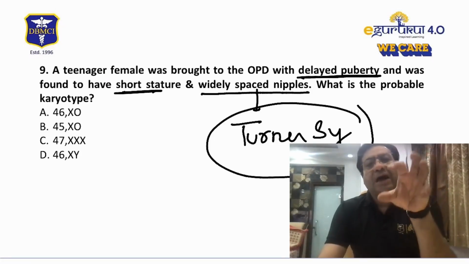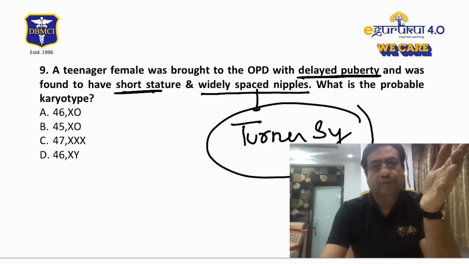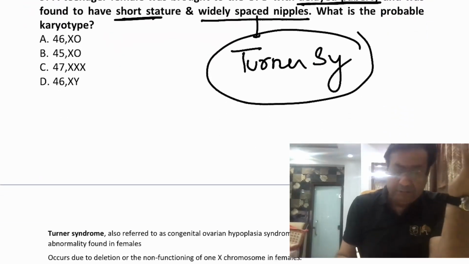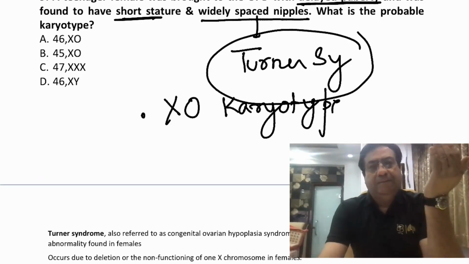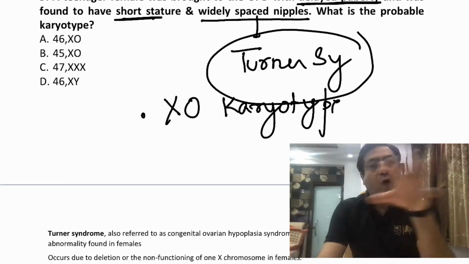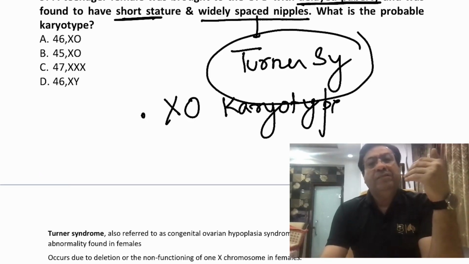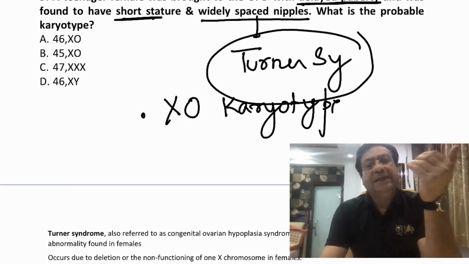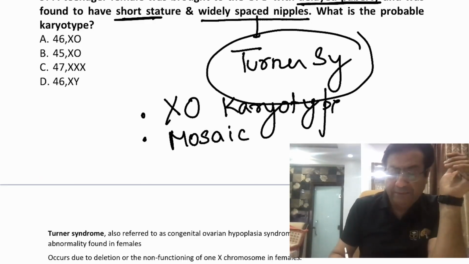Now, Turner syndrome commonly occurs because of either deletion of one X chromosome or a non-functioning X chromosome. So many children with Turner syndrome have XO karyotype. But unlike what we might believe, that XO karyotype is seen in all females with Turner syndrome, it is not the case, because there are many females with Turner syndrome who have a mosaic karyotype or a mixed karyotype. Turner syndrome is seen only in females.